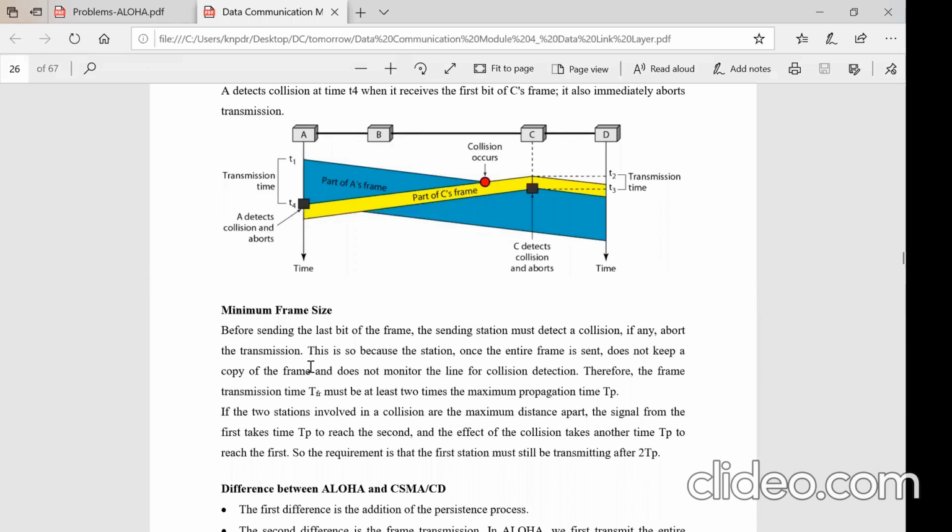So please remember, all of you, that in CSMA/CD the transmission time of the packet should be at least 2 times the maximum propagation time. Then only can the collision detection be identified and the packet retransmitted, right?